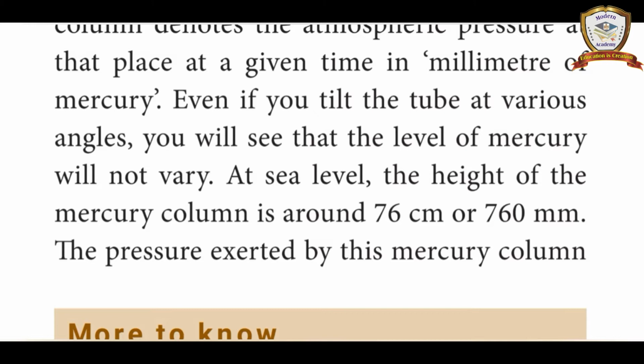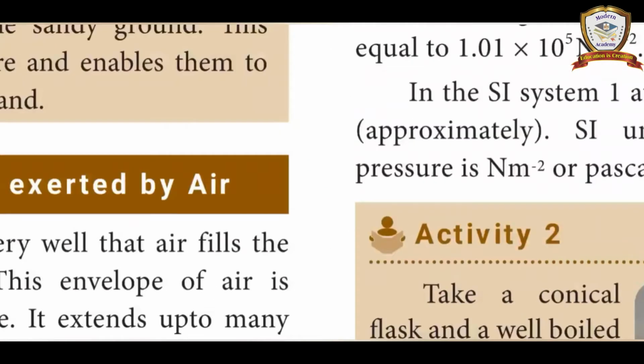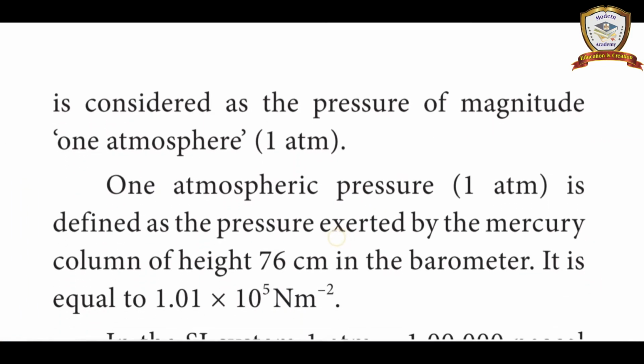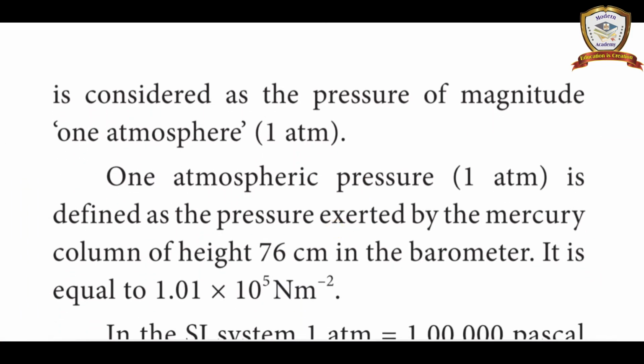The pressure exerted by this mercury column is considered as the pressure of magnitude 1 atmosphere, also called 1 atm. 1 atmospheric pressure, that is 1 atm, is defined as the pressure exerted by the mercury column of height 76 cm in the barometer.